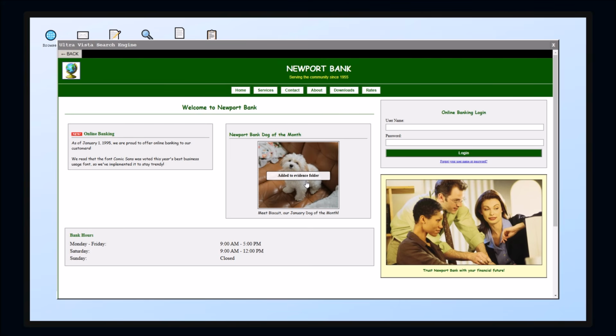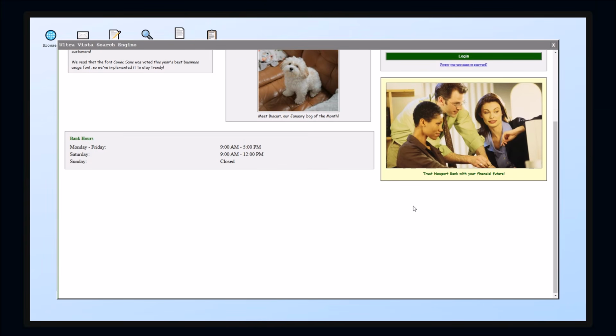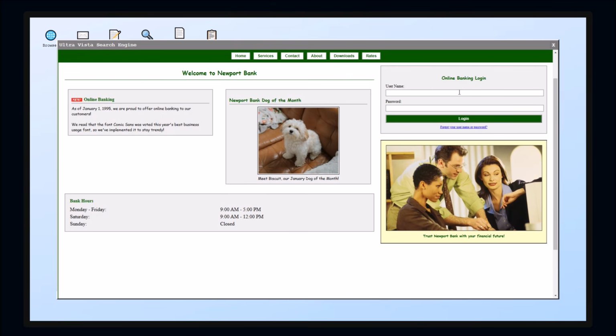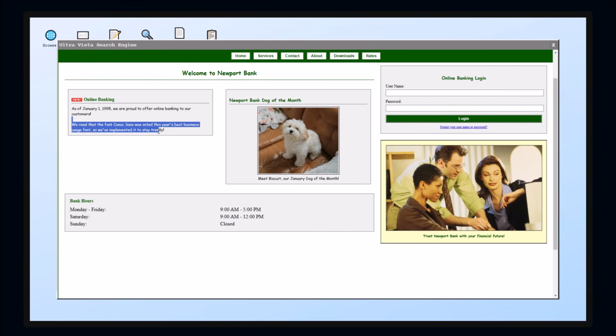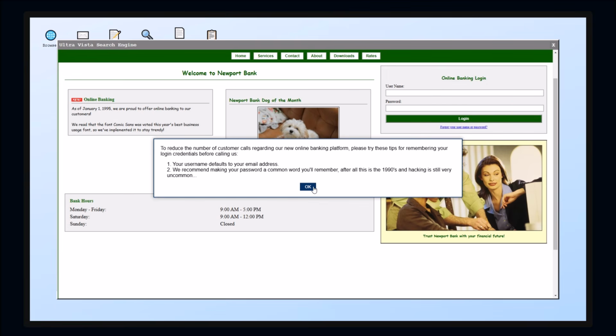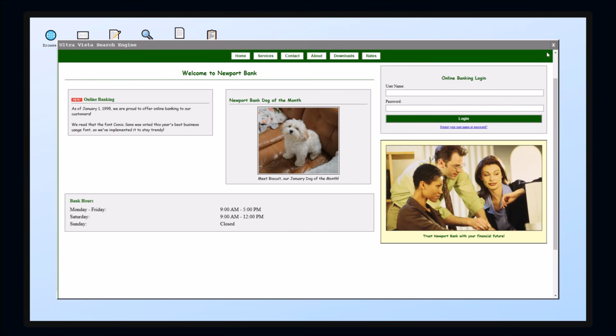Oh, Biscuit is the dog of the month, right? And that was the name of her dog, right? Alright, online banking, forget your name or password. To reduce the number of calls, please remember, your username defaults to your email address. A password is going to be a common word. It's probably going to be Biscuit, right? Her dog. We read that the font Comic Sans was this year's best business font. So, it's great. We just need to find her email address, right?